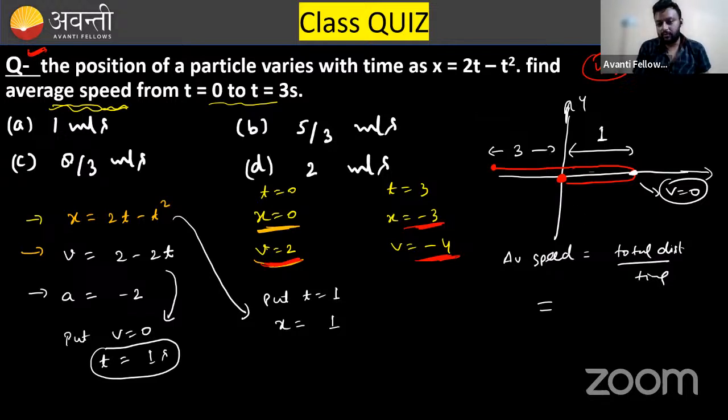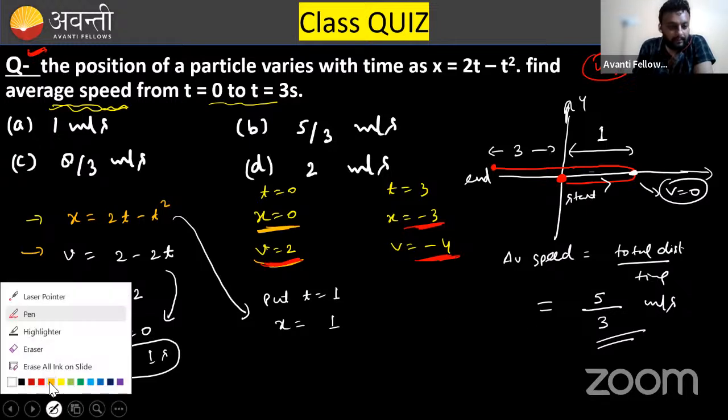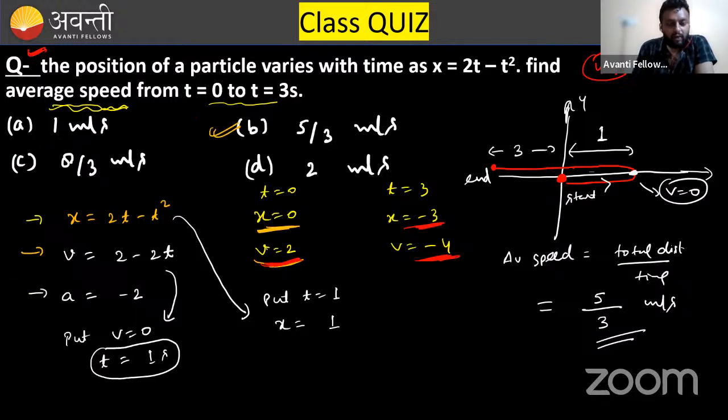First, it started from here. This is the starting point, this is the end point. So first it goes 1 meter in this way, then 1 meter back, and 3 meter. This total distance is 5 meter. Total time is 3 seconds, 0 to 3 seconds. So what is the answer? 5 by 3 meter per second, which is option number B.